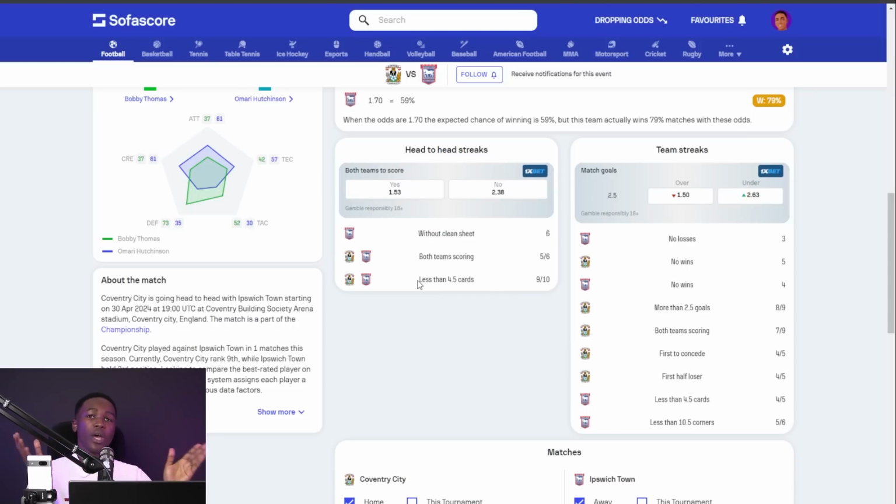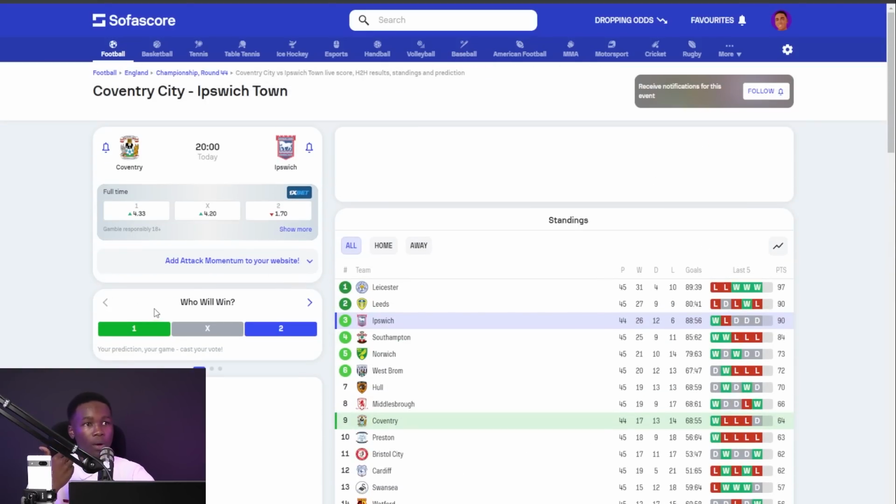So at this very point, we are having 2 or 3 betting options. First one, we need to answer the 3 whys. Who is going to be winning the game? Ipswich Town. Will both teams be in a position to score? Yes, they will be. And then next question, who is going to score first? I expect Ipswich to score first.